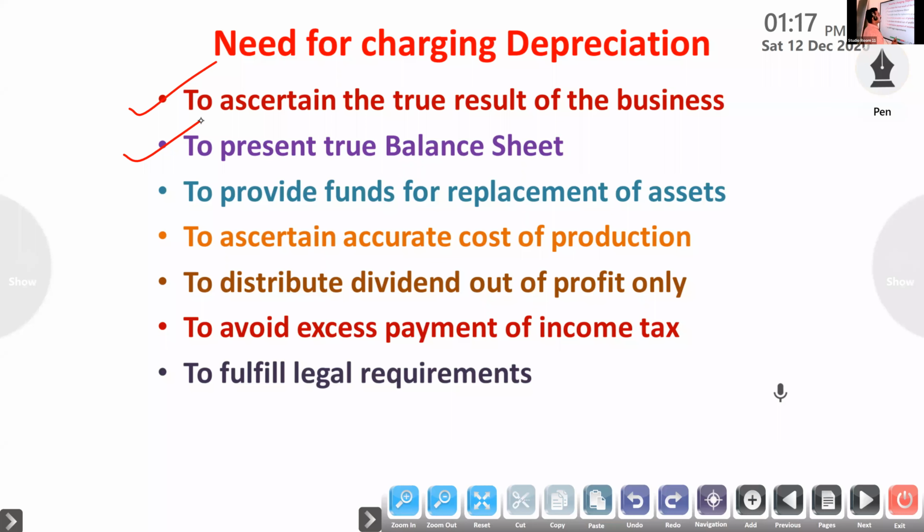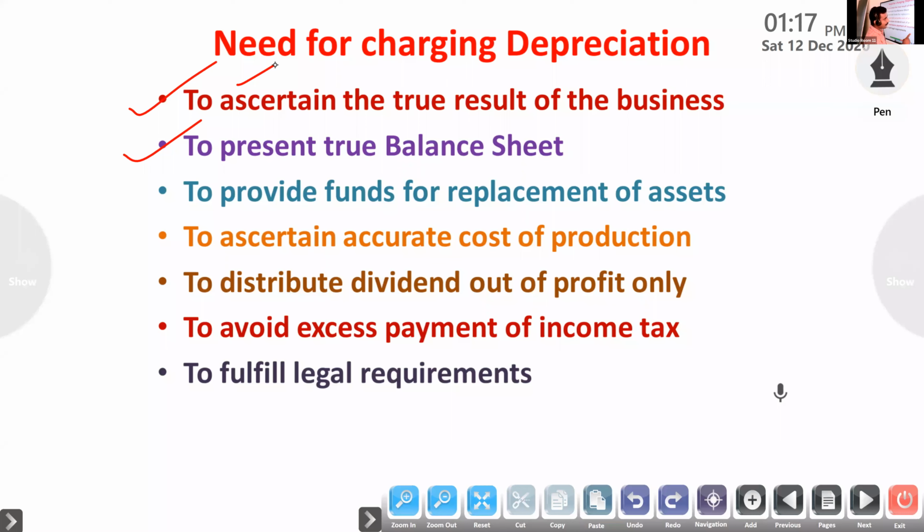If we are not deducting depreciation, the value will be more, and we can't ascertain the correct financial position of the firm. Same as the first point: if we are not writing depreciation on the debit side of the profit and loss account, because it is an expense, a loss, so we have to include it.